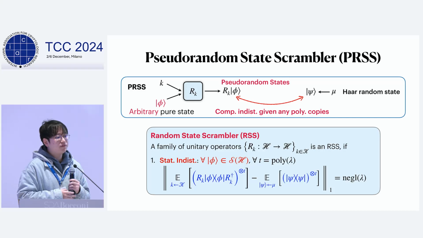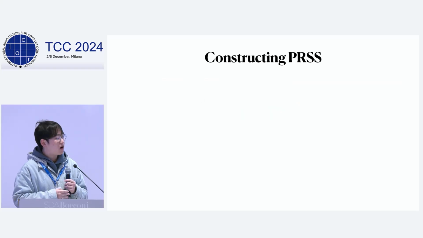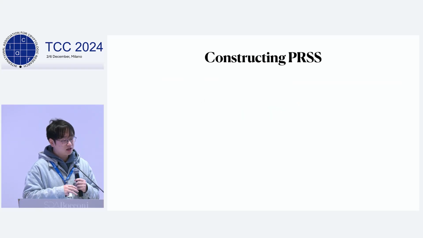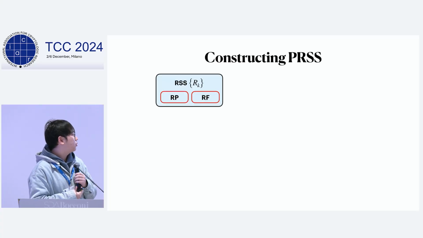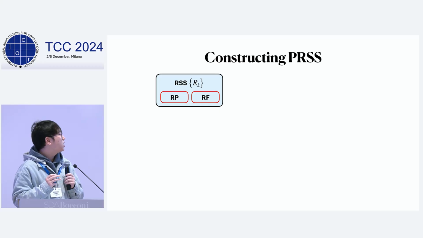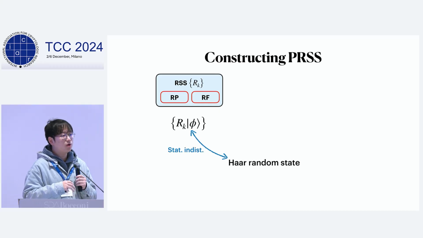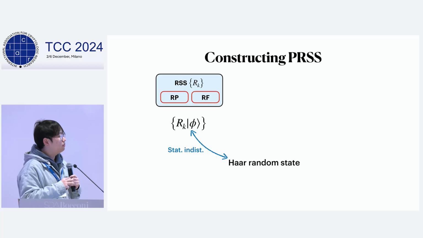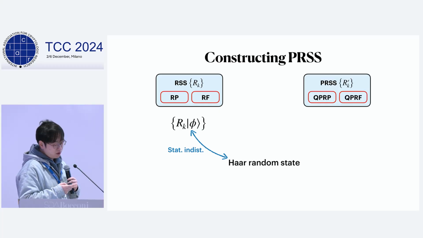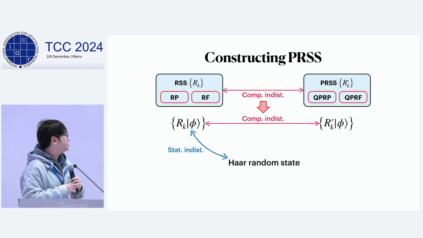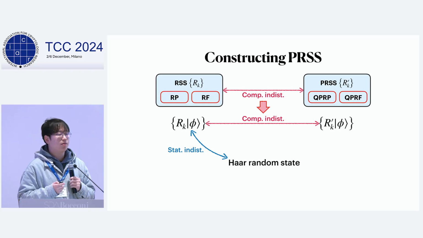So from now on, we mainly focus on how to construct an RSS and show its output state is statistically close to a Haar random state. Our approach is that we will first give a definition of a novel random walk, and the random walk will produce a state in polynomial steps, and the state is statistically indistinguishable from a Haar random state. And then we gave an efficient construction using a quantum circuit to simulate one single step of the parallel Kac walk.